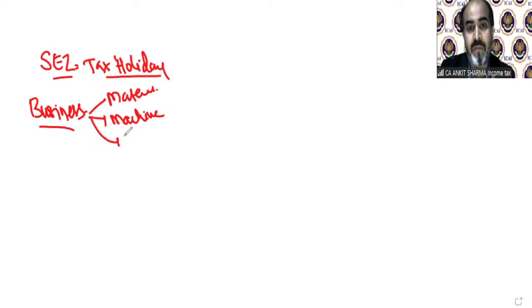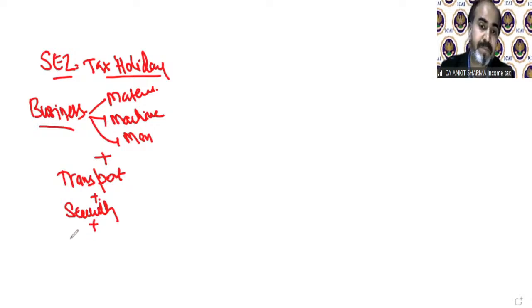We need manpower to do business. We need good transportation facility for national and international, of course. We need security for our business, of course. We need proper electricity. We need proper infrastructure.